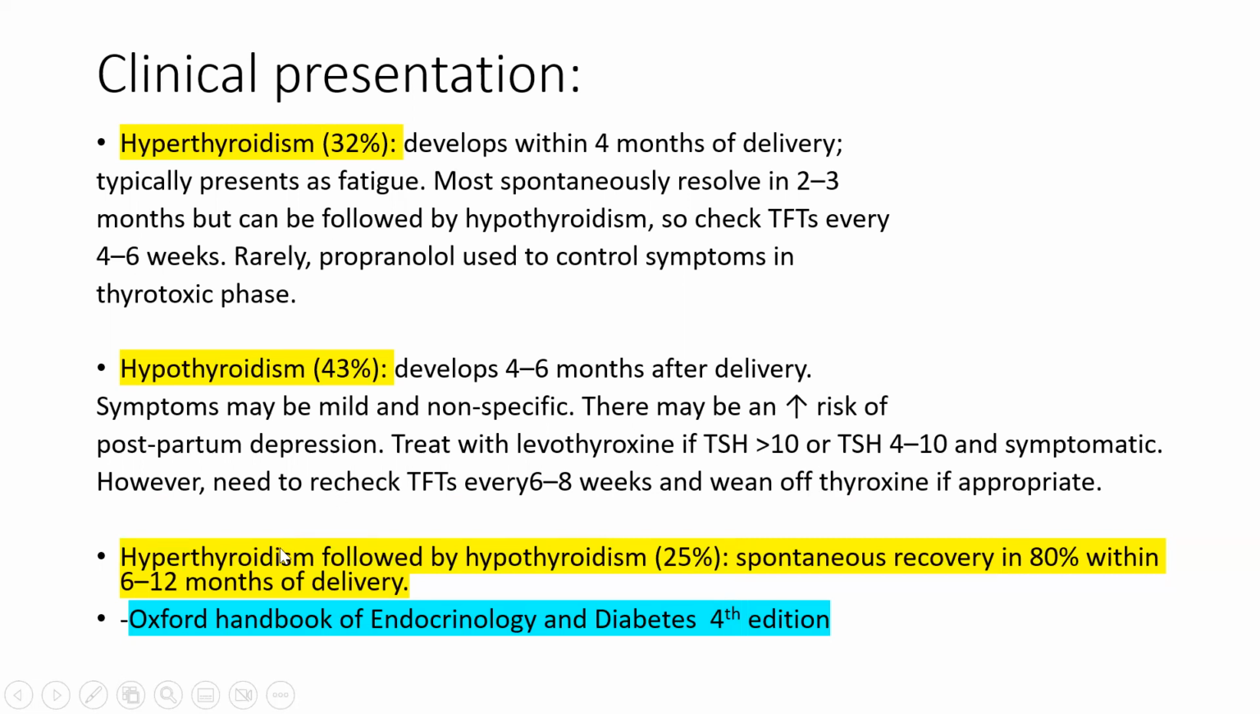The scenario of hyperthyroidism followed by hypothyroidism can occur in 25% of the patients, whereas spontaneous recovery can occur in 80% within 6 to 12 months of delivery. All these statements are taken from the Oxford Handbook of Endocrinology and Diabetes, 4th edition. Extremely important 2 slides, and many statements from this appear subsequently in European board as well as specialty exams and have appeared in the last 2 years as well.